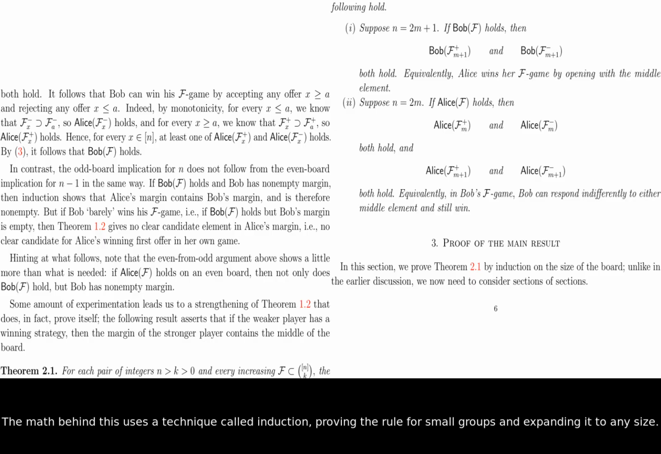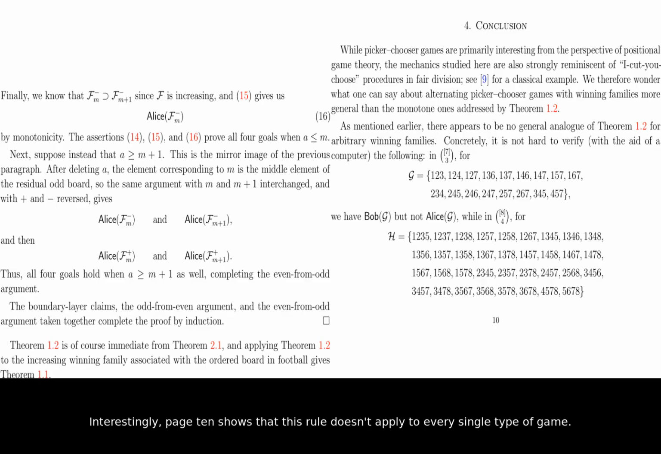The math behind this uses a technique called induction, proving the rule for small groups and expanding it to any size. Interestingly, page 10 shows that this rule doesn't apply to every single type of game. If the winning conditions are random or non-monotone, the parity rule can break down. The researchers used computers to find specific cases where Alice can win on boards where she should lose. However, for most sports-like scenarios, the increasing family rule holds true.